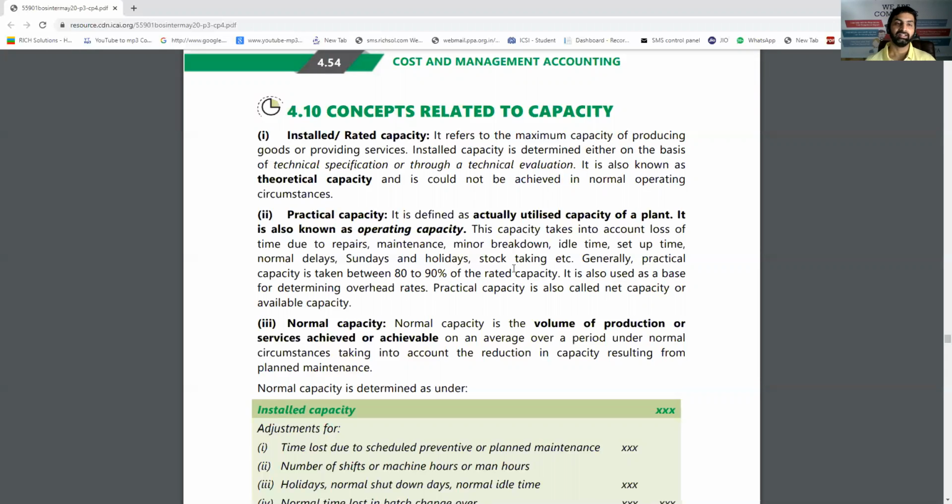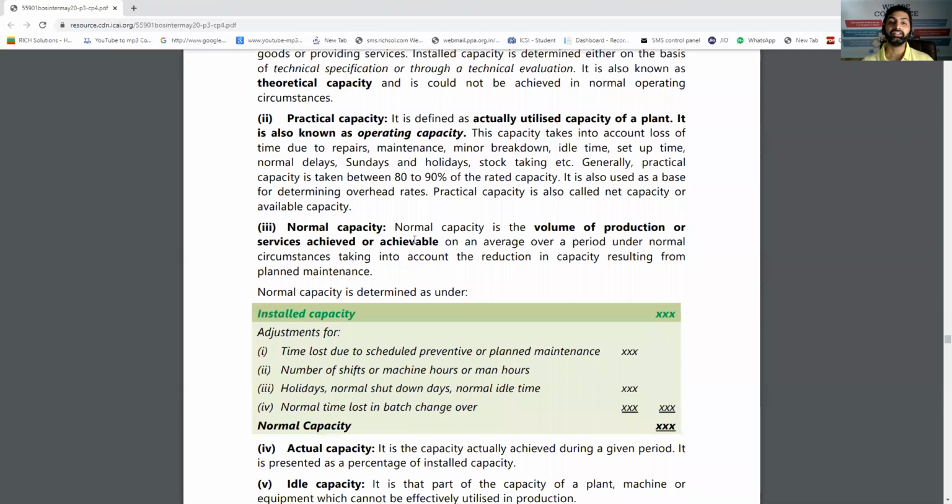So on the same line, the machine's rated capacity means technical capacity. This machine can produce this many units subject to ideal conditions. Practical capacity is the actual capacity utilization. Generally, whatever they declare, 80 to 90% capacity is practically usable. Normal capacity is further reduced from the practical capacity, meaning in the actual situation how much is used normally.